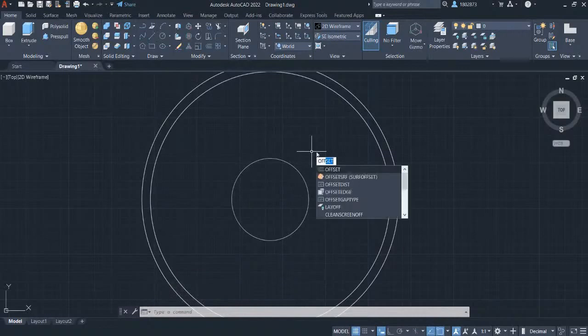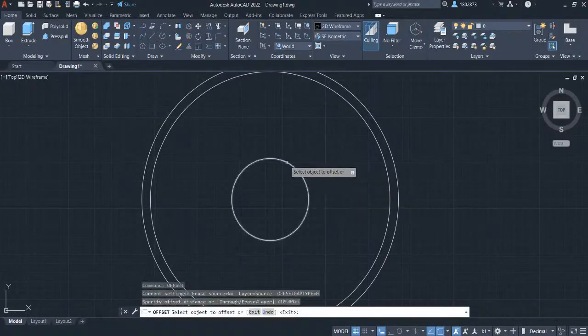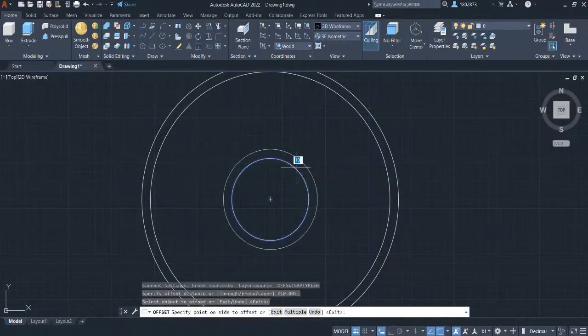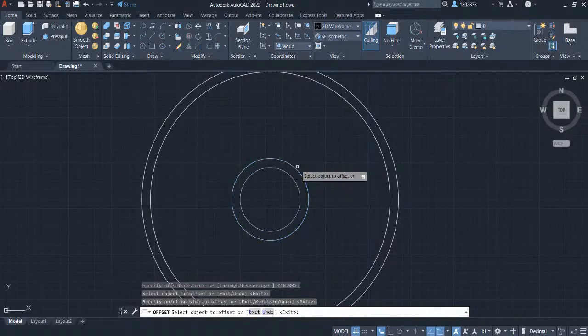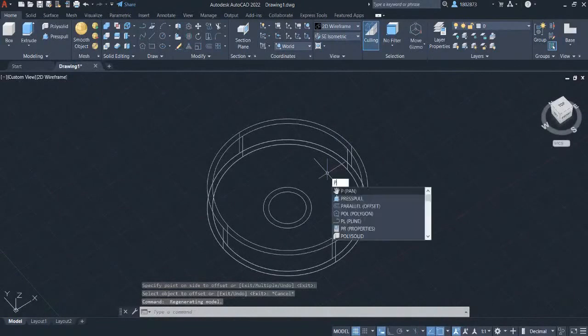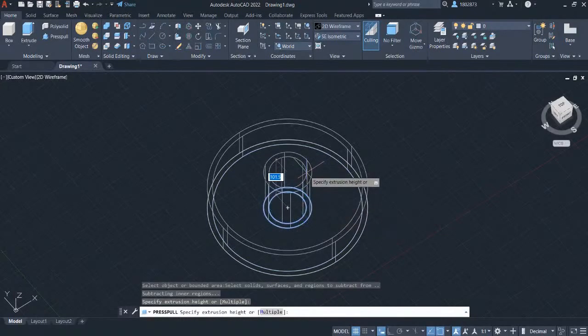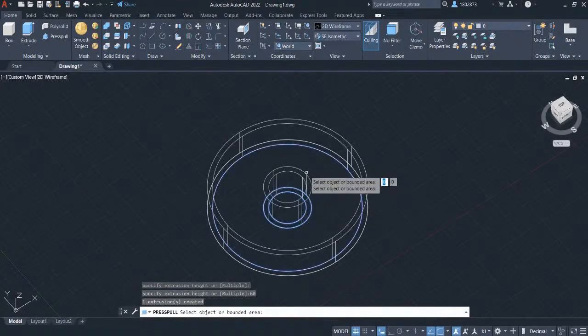Press enter. Let's create an offset for this small circle. Typing in off and select offset. Press enter. Select the circle and hover your cursor here going outside and left click. Press escape. 3D orbit again. And press pull this circle. Select the circles. And let's key in 60. Press enter. Press escape.